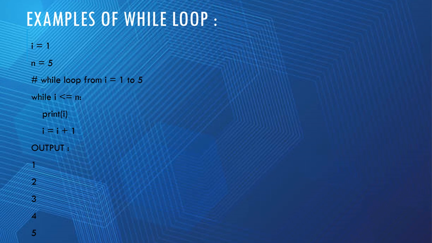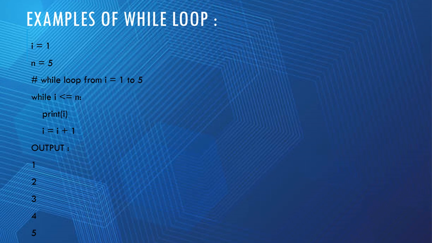I am going to explain some examples of the while loop in Python. Let us see one example. Here, the first two lines initialize two variables. i is set to 1 and n is set to 5. These variables are used in the following while loop.